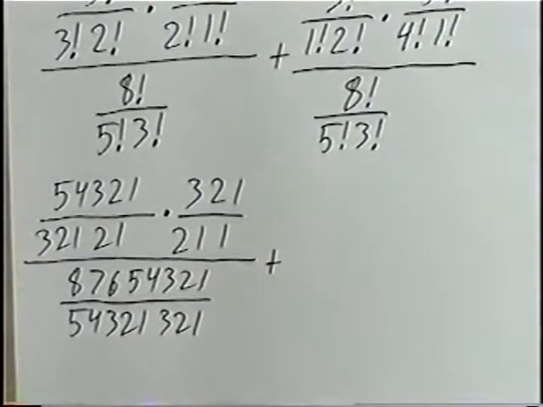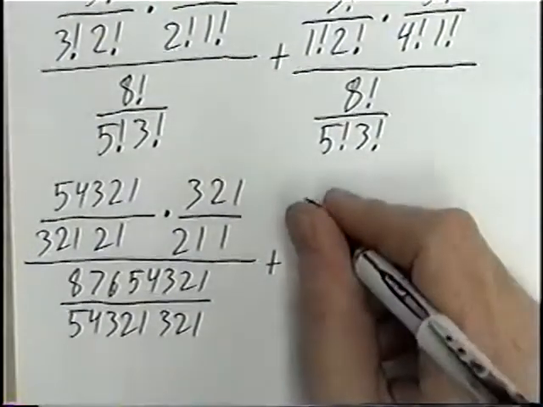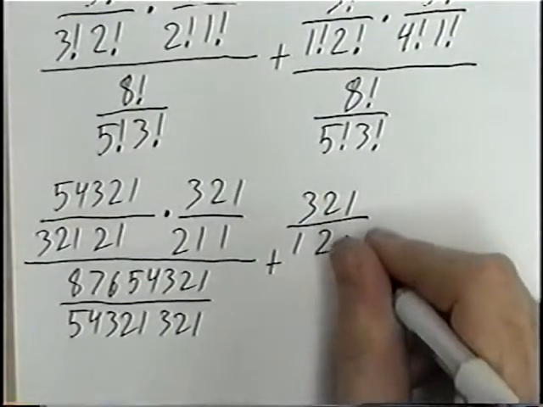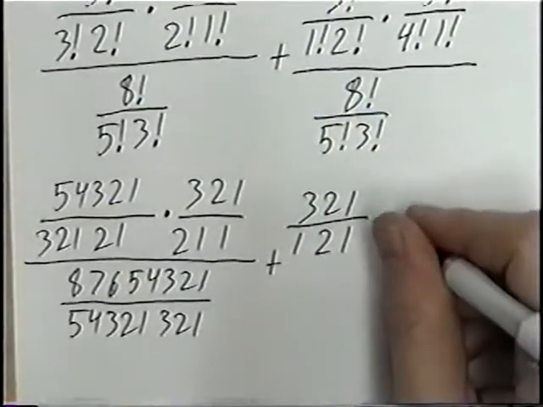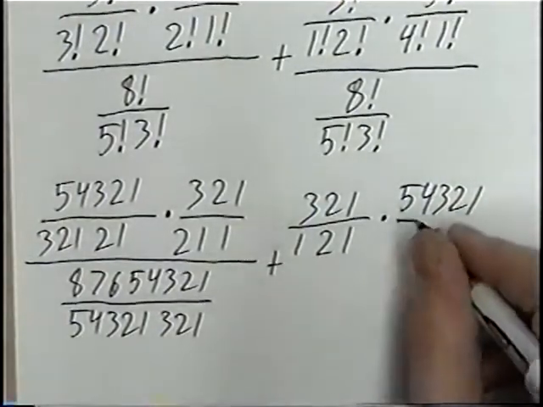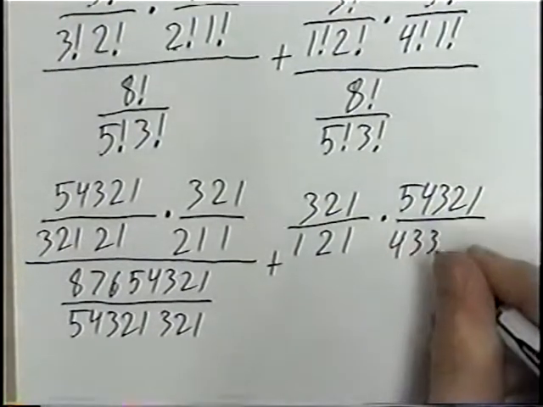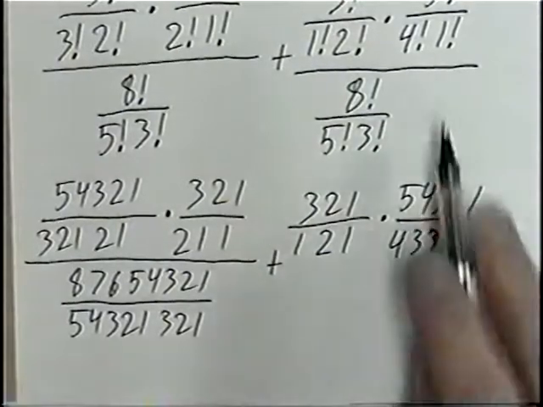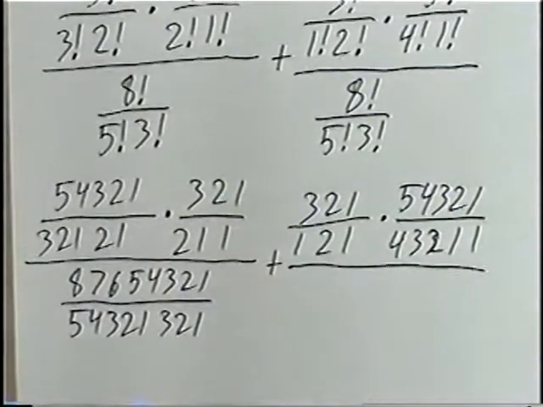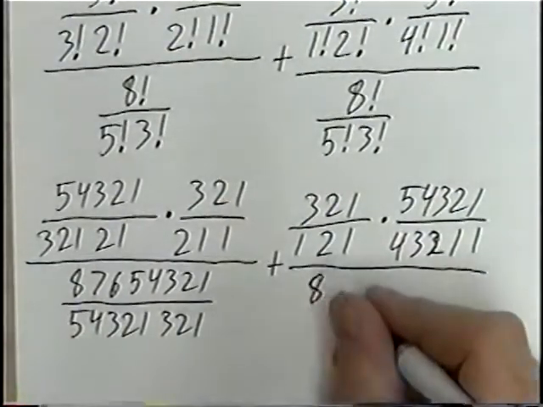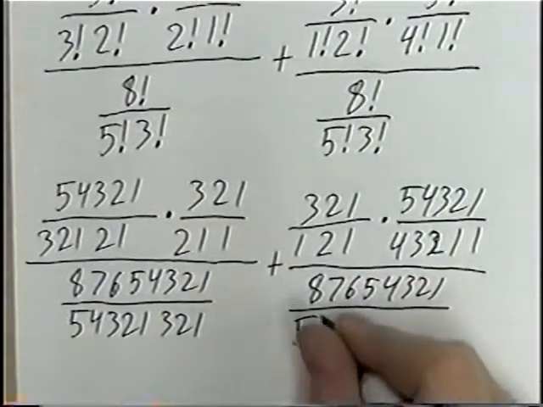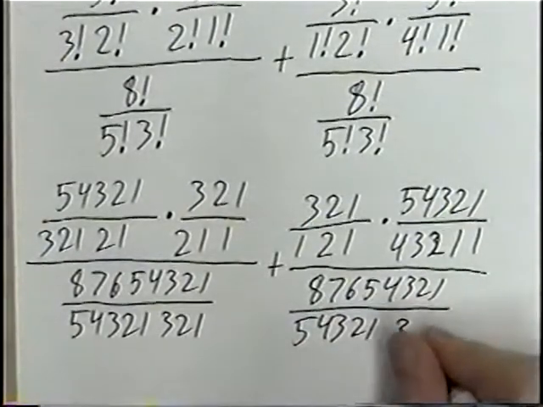Adding to that the second fraction, 3 factorial would be 3, 2, 1. 1 factorial would be 1, and 2 factorial would be 2 and 1. Times 5 factorial, 5, 4, 3, 2, 1, over 4 factorial, 4, 3, 2, 1, and a single 1 factorial, which would be 1. And the denominator, again, both the same, 8 factorial, 5 factorial, and 3 factorial.